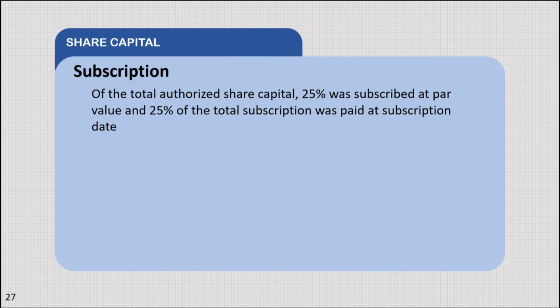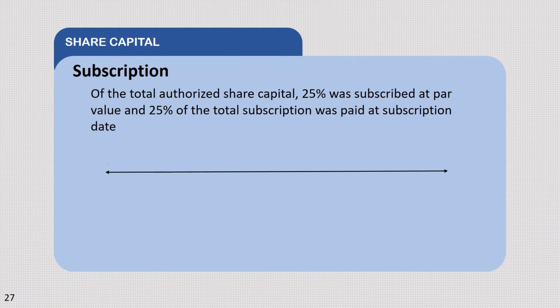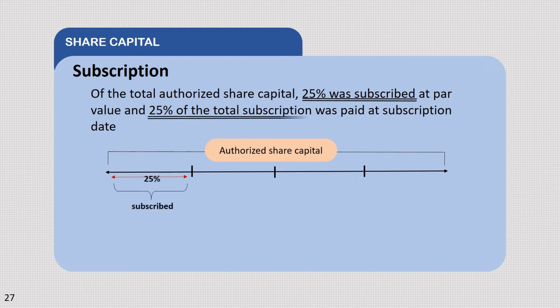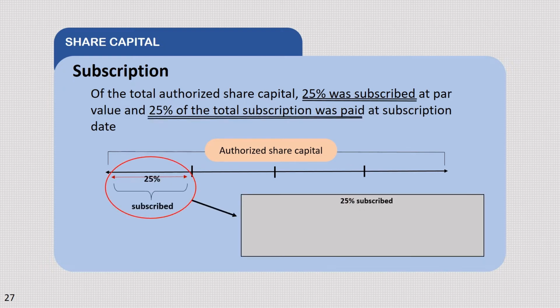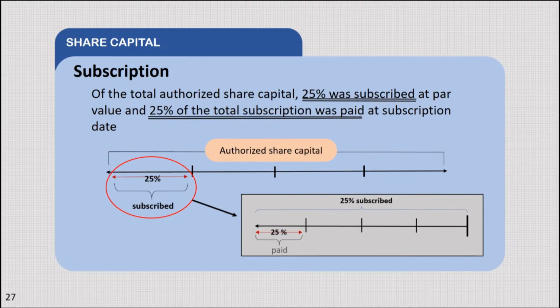Of the total authorized share capital, 25% was subscribed at par value and 25% of the total subscription was paid at subscription date. So we have here again a drawing. So ito yung authorized share capital natin. 25% was subscribed. So ito yung 25%. Yan yung portion na 25%. And yung 25% of the total subscription was paid. So sa 25% na yun, yung 25% ng 25% subscribed, ayun yung paid portion.